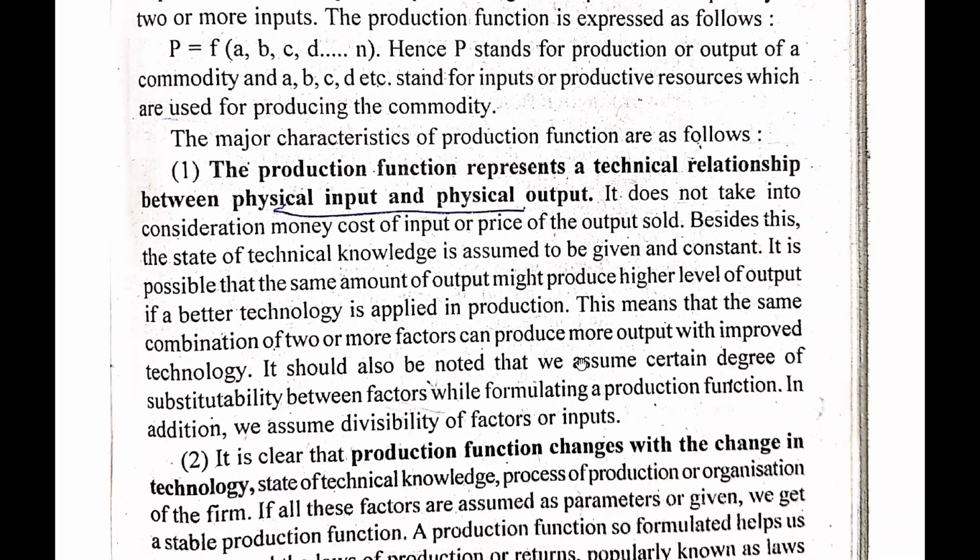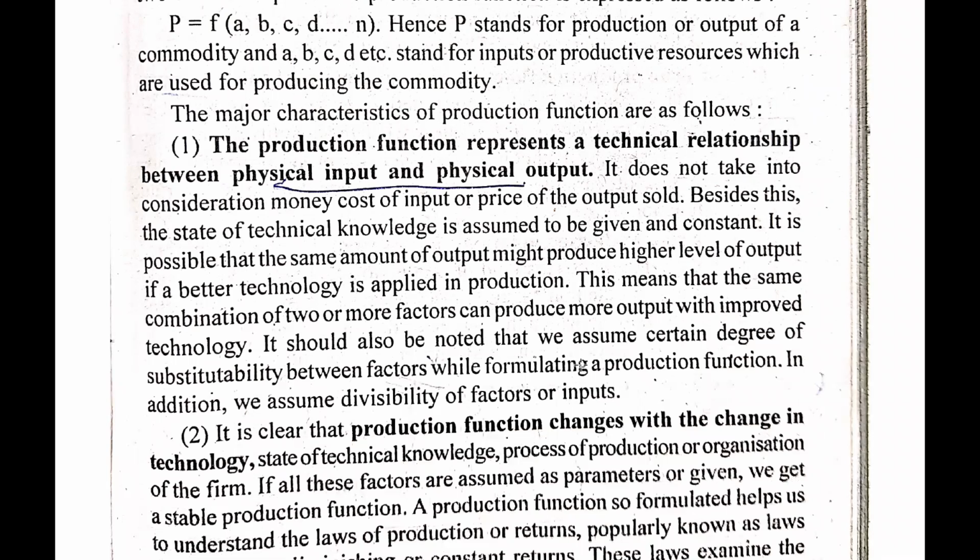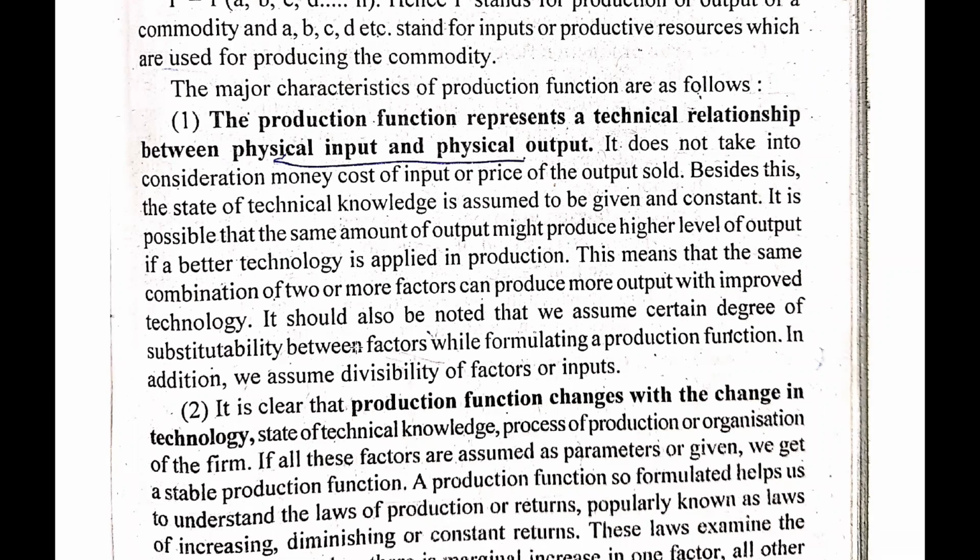Under the characteristics, the first characteristic is that the production function represents a technical relationship between physical input and physical output. As we have already discussed, it does not take into consideration the money cost of input or the price of output sold. Besides this, the state of technical knowledge is assumed to be given and constant.